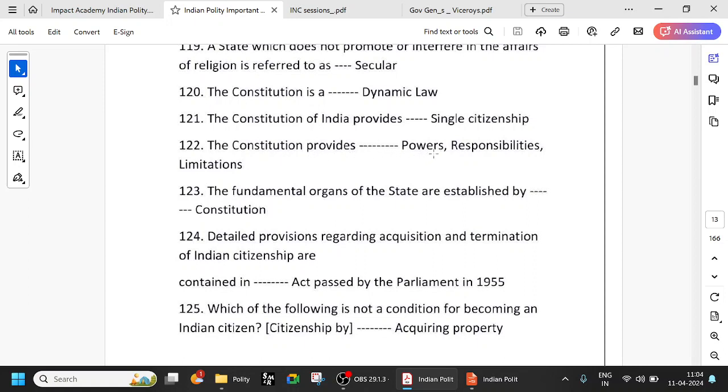The Constitution provides powers, responsibilities, and limitations also. It gives powers to the legislature, executive, etc. It also gives them responsibilities, and there are limitations also. Especially if you look at fundamental rights, they are considered as limitations on the state because we have the right to equality, right to speech, etc. That means it is a limitation on the state. Such questions are frequently asked, and you have to remember.